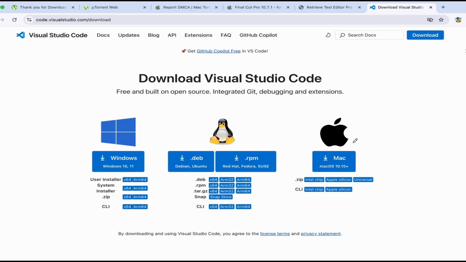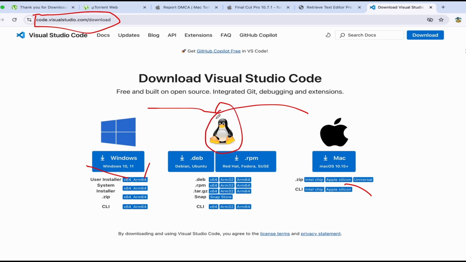And after that, you can download Visual Studio Code. To download Visual Studio Code, you have to go to this link, and as I have told you, you have to download according to your system. If you are running on Apple Silicon chips like M1 or M2, then you have to use this. And if you are running on Windows with Intel or AMD chips, you have to select here. Or if you are running on a Snapdragon based chip, then you have to click on ARM. For Linux it is also the same. Look how cute it is. A penguin.